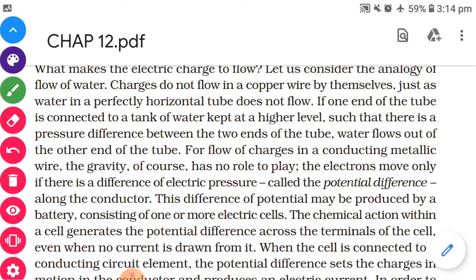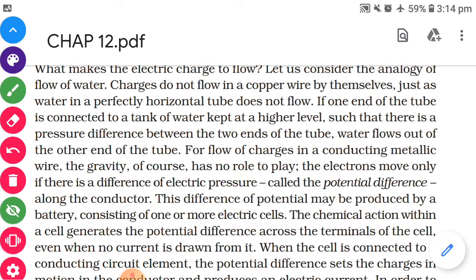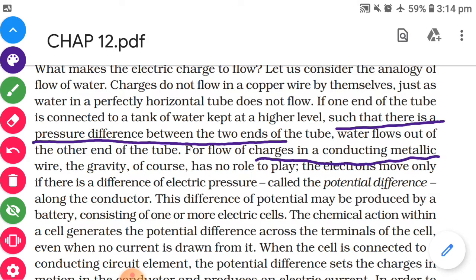If one end of the tube is connected to the tank of water kept at a higher level, such that there is a pressure difference between the two ends of the tube, water flows out of the other end of the tube. For the flow of charge in a conducting metallic wire, gravity, of course, has no role to play.